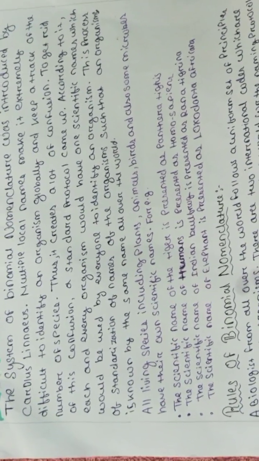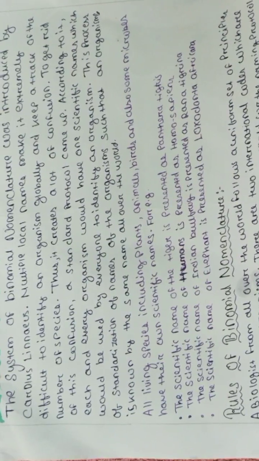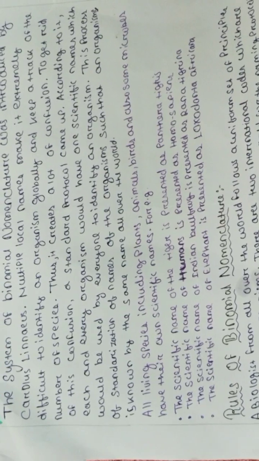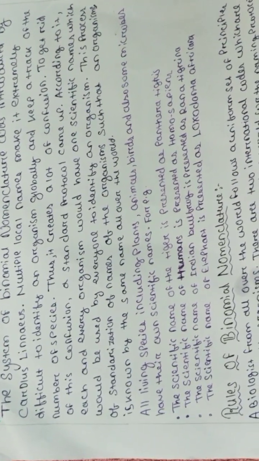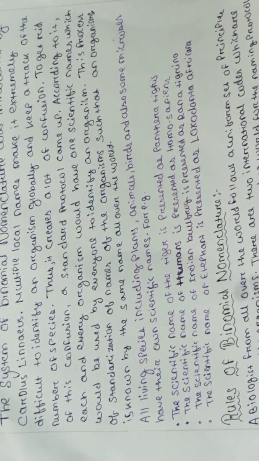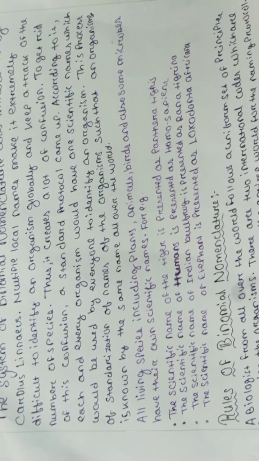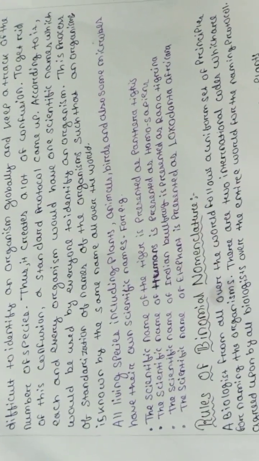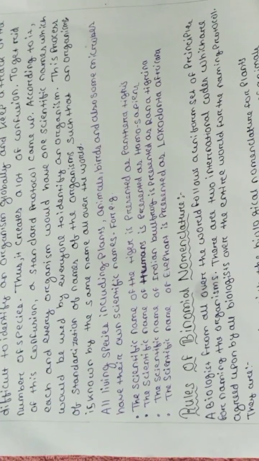So to keep track of this confusion, a standard protocol came up, according to which each and every organism has one scientific name, used by everyone to identify that particular organism all over the world. That name will be in Latin form, written in italics, or if printed, in italics.